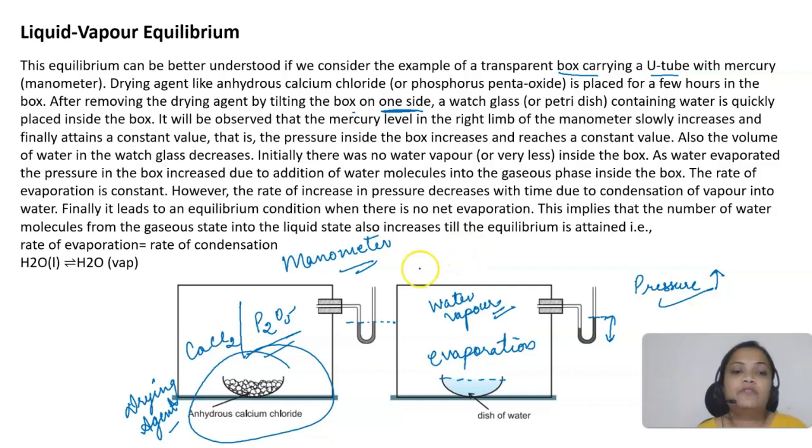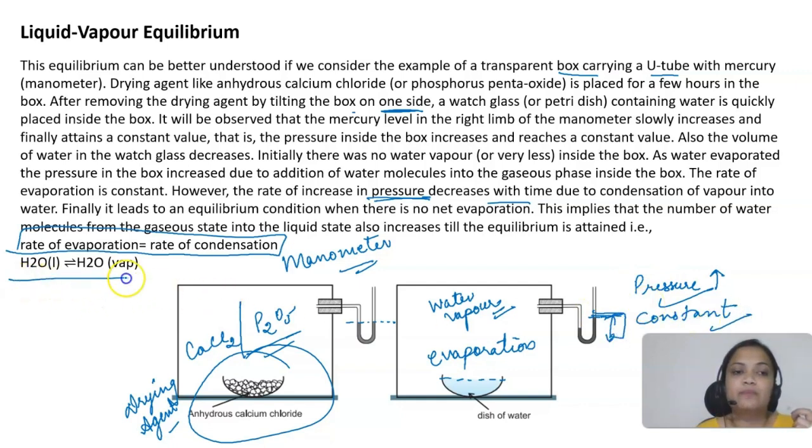This increase in pressure is happening, but it will stop increasing with time, because when evaporation happens, condensation will also start. Finally, after some time, an equilibrium state will be reached where there will be no net evaporation, because the rate of evaporation will be equal to the rate of condensation. So no net evaporation will happen. That is why the pressure has now become constant. That's why it is not changing, and we can represent this equilibrium like this.